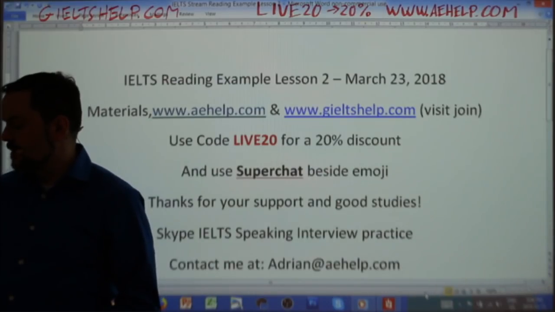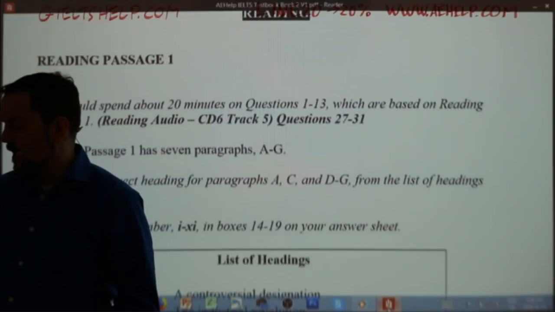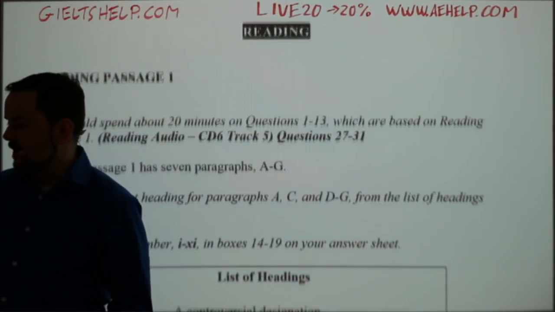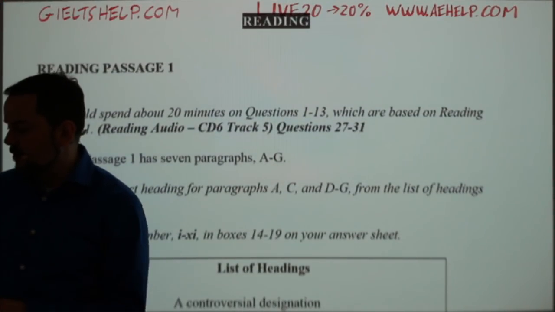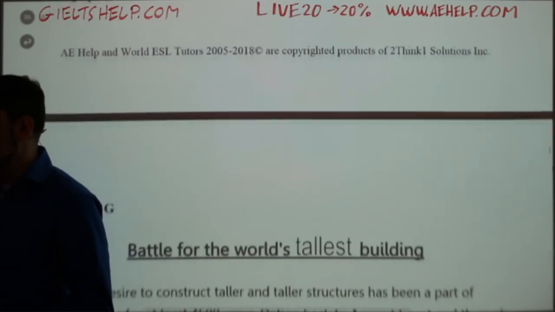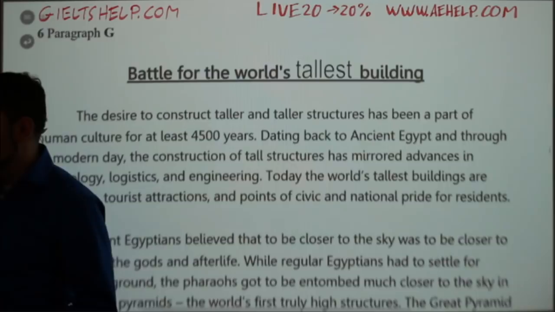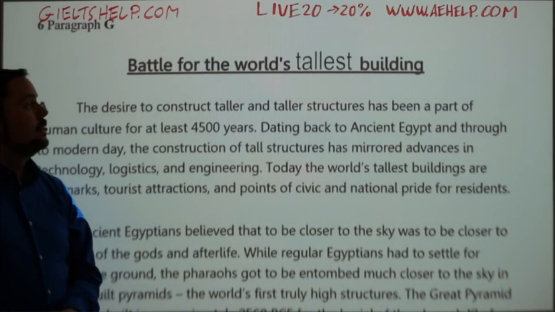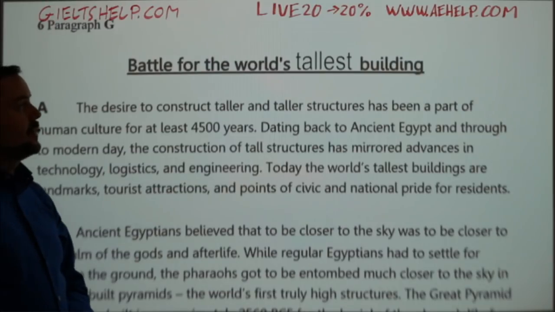This is our second exam book. We have all of our own original materials, and I've already fast forwarded to our reading passage. So for this second class, we will be looking at this passage. Now, this is for academic IELTS.